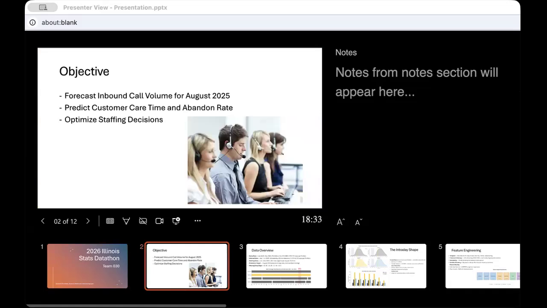The objective. Synchrony Financial handles 4 million calls per month across 4 clients of customers. When workforce planning gets it wrong, the cost is not symmetric. Understaffing means broken service levels, abandoned calls, and SLA violations. Overstaffing means wasted payroll, but the damage is smaller. The scoring formula confirms it. The understaffing coefficient alpha is larger than the overstaffing coefficient beta. So we didn't just build a forecasting model, we built a model that knows which direction to be wrong.